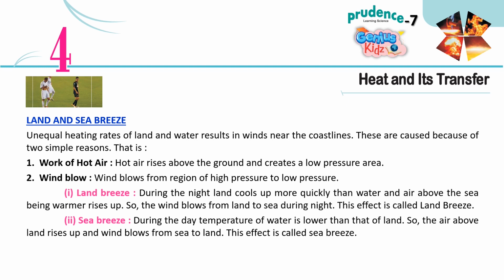1. Land breeze. During the night, land cools more quickly than water, and the air above the sea being warmer rises up. So, the wind blows from land to sea during night. This effect is called land breeze. 2. Sea breeze. During the day, the temperature of water is lower than that of land. So, the air above land rises and wind blows from sea to land. This effect is called sea breeze.